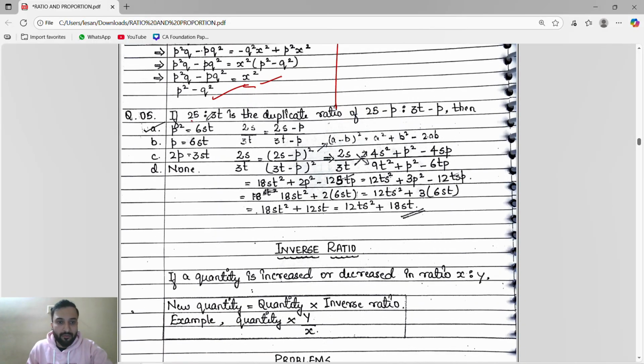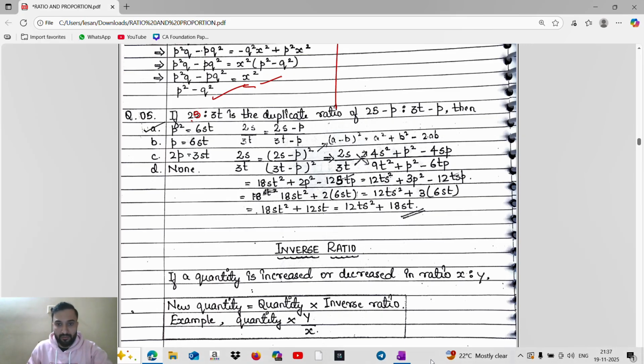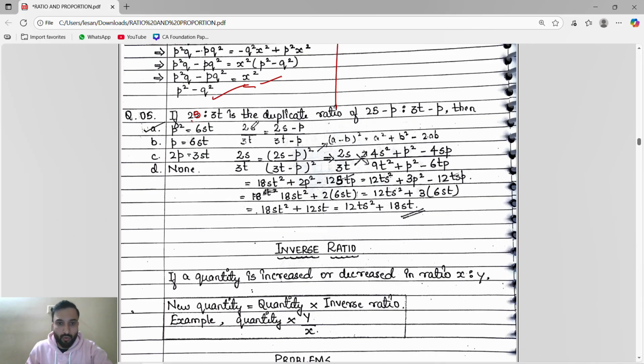See, it is 2s, guys. 2s is to 3t. So here, 2s by 3t equals the duplicate ratio of this. Duplicate means square. So 2s by 3t equals the duplicate ratio of this, meaning 2s minus p, squared, divided by 3t minus p, squared, right?